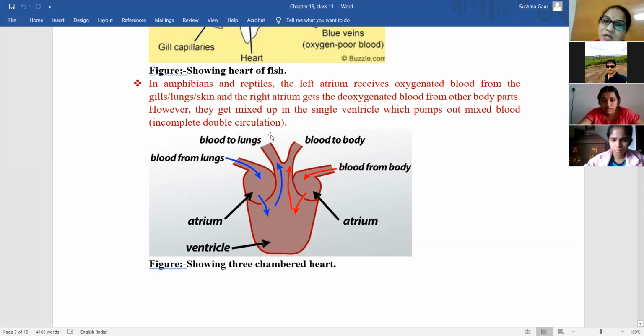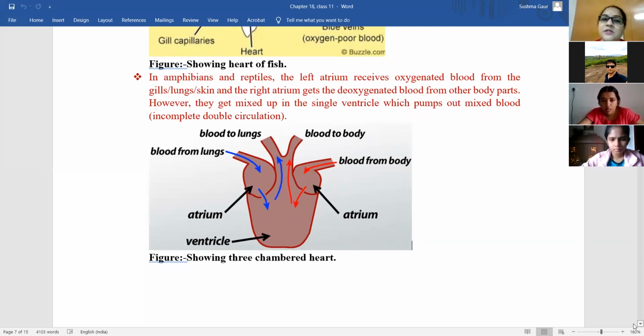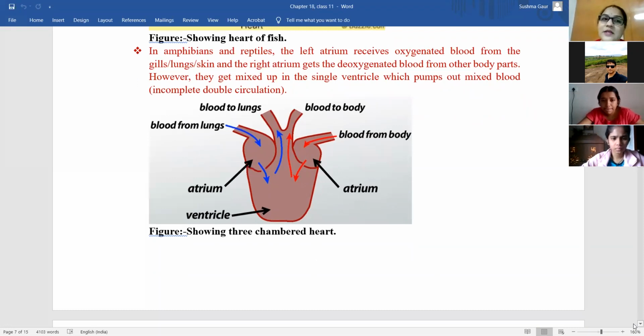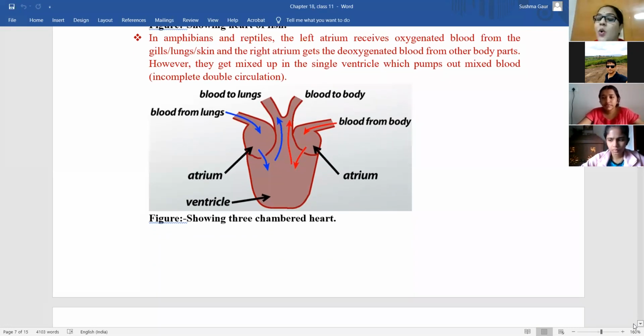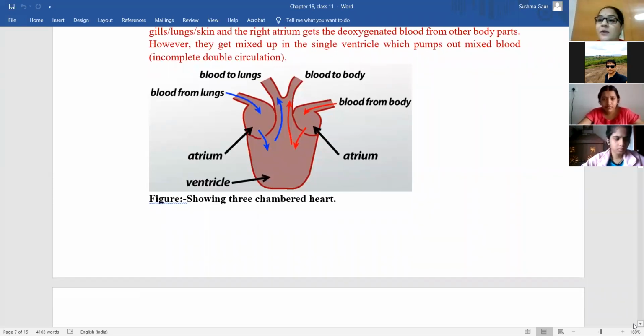So दोनों oxygenated and deoxygenated blood will be entered. Oxygenated blood will enter into lungs and deoxygenated blood will again go into the body. So ये जो three chambered heart है, it is known as incomplete double circulation, क्योंकि ventricle is common, so oxygenated and deoxygenated blood get mixed up in this ventricle. So if someone asks you 4-chambered heart होने का what is the benefit?